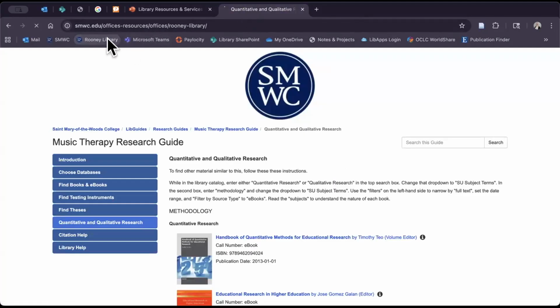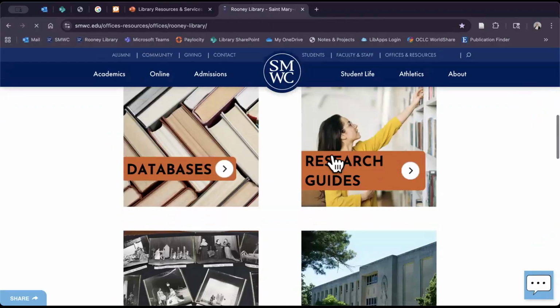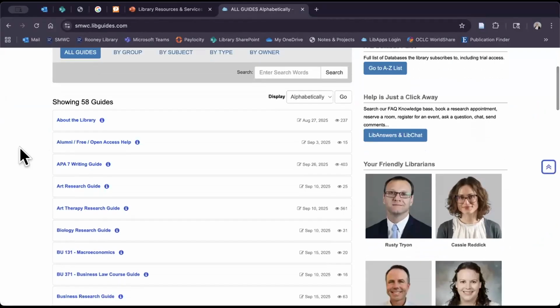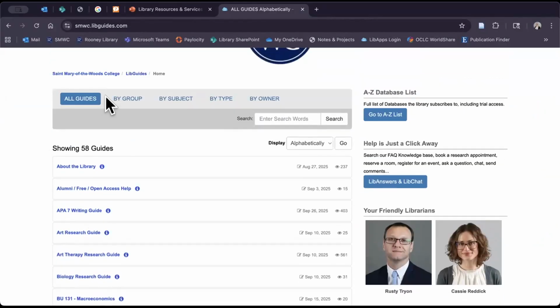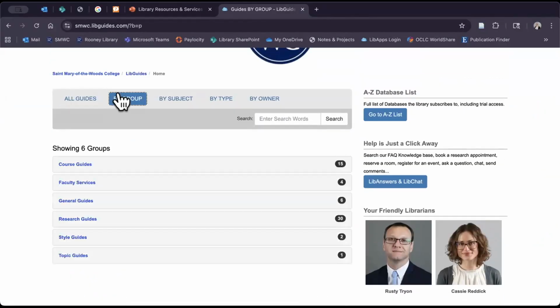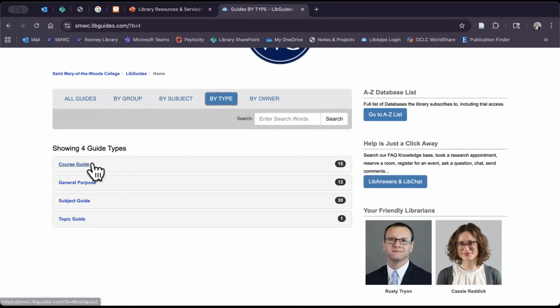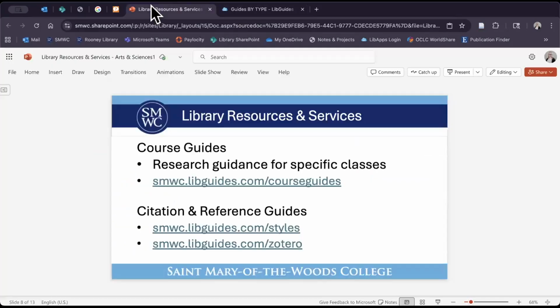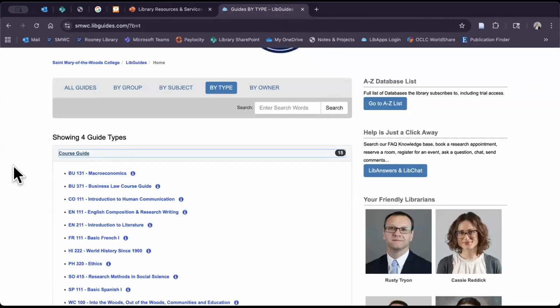Okay, so a few different ways that we can get there. First, we don't have a direct link on our library website right now, but you can come over here to research guides. Use those breadcrumbs, like I mentioned earlier, and click on LibGuides. Here you're going to be able to see all the guides that we offer, but we want to look for course guides. So come over here to the group, or you can go to type and you'll see that it's got all the course guides listed within both of those. There's also a direct link, which I have listed here, that you could just type in your search bar and it will take you right there.